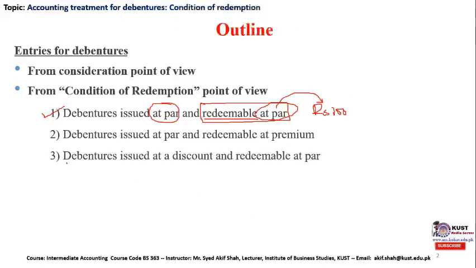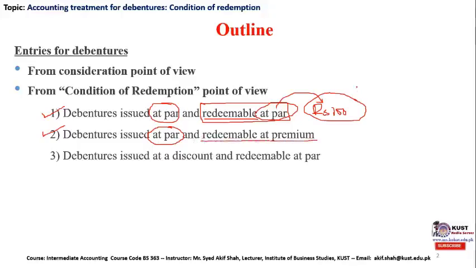The second case we will discuss is the debenture issued at par, once again at the same par value of rupees 100, which is the usual denomination of a debenture, and then redeemed at premium.